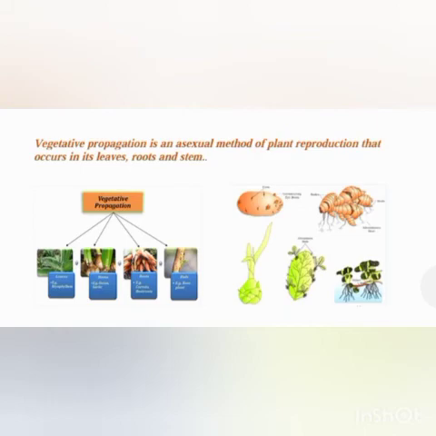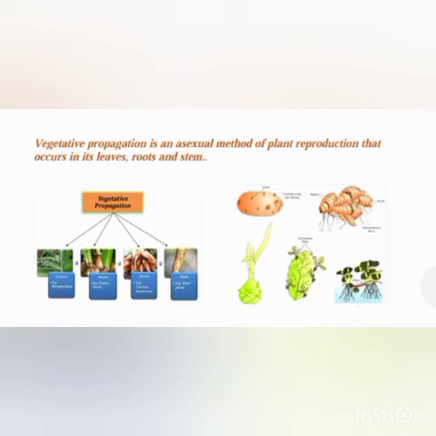Vegetative propagation is the asexual method of plant reproduction that occurs in its leaves, roots and stems. So it takes place generally in the vegetative parts. Vegetative reproduction by leaves, its example is bryophyllum. It can take place through stems, its example is onion, garlic. It can take place by roots, carrot is an example. It can also take place by buds.